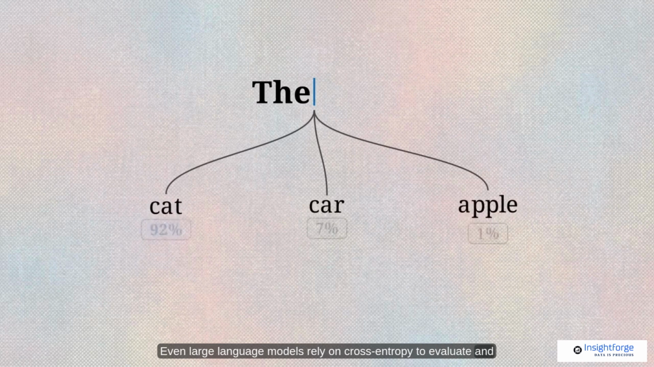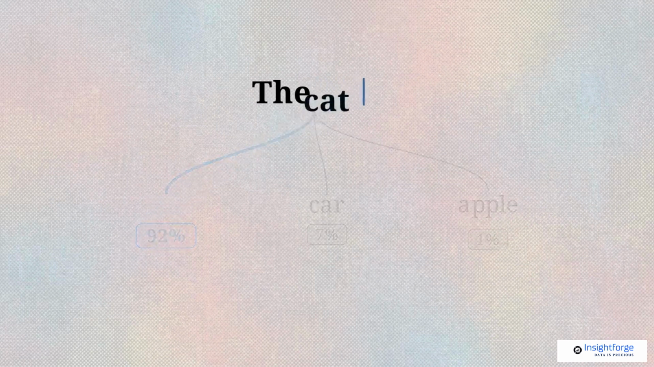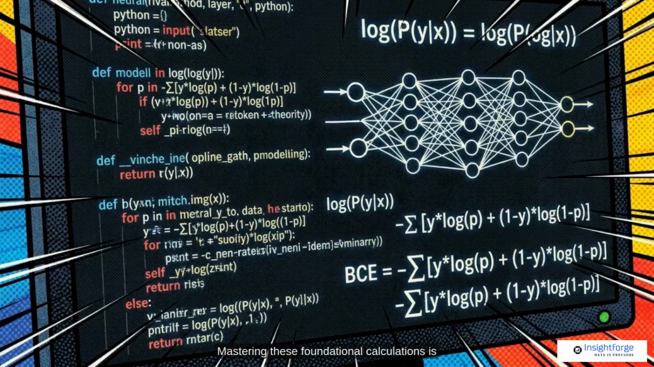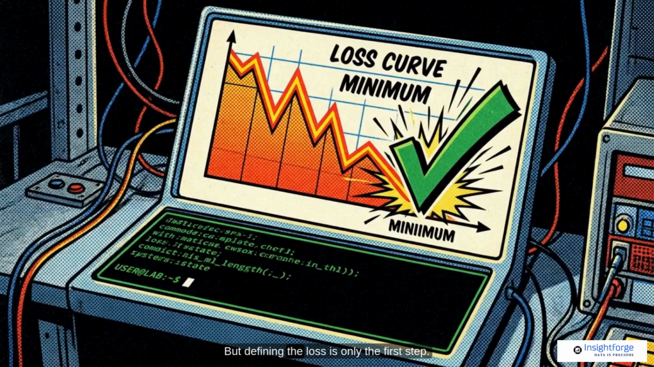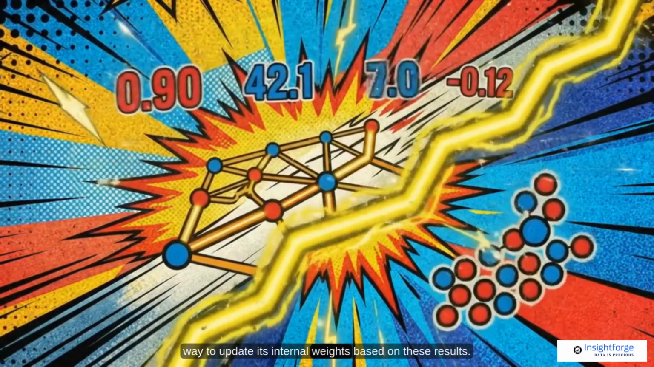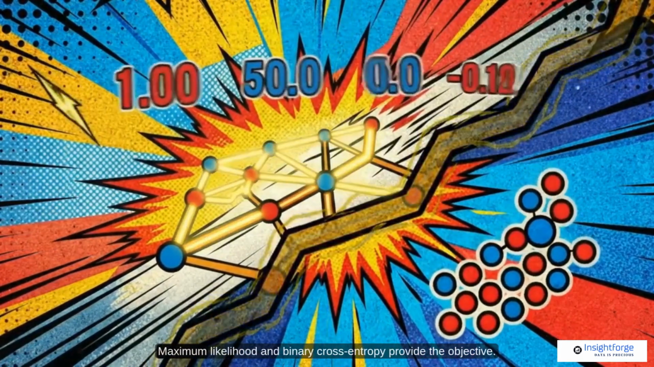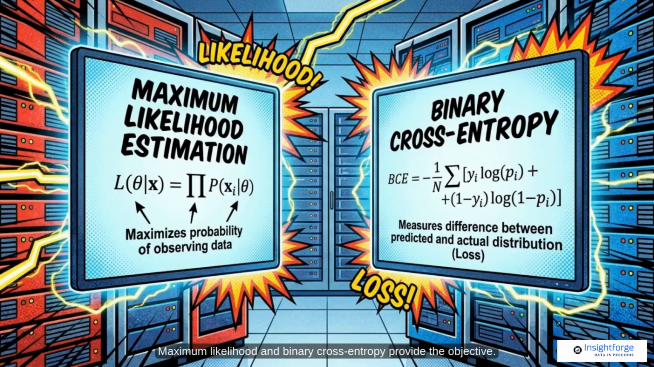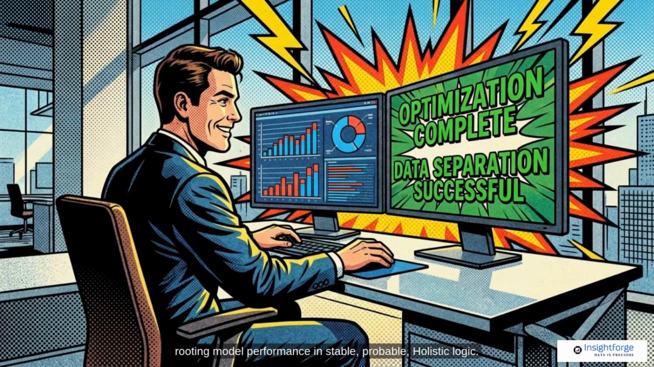Even large language models rely on cross-entropy to evaluate and refine the probability of every word they generate. Mastering these foundational calculations is a requirement for building and maintaining modern AI architectures. But defining the loss is only the first step. To actually improve, the neural network needs a practical way to update its internal weights based on these results. Maximum likelihood and binary cross-entropy provide the objective. They move AI past simple guesswork, rooting model performance in stable, probabilistic logic.